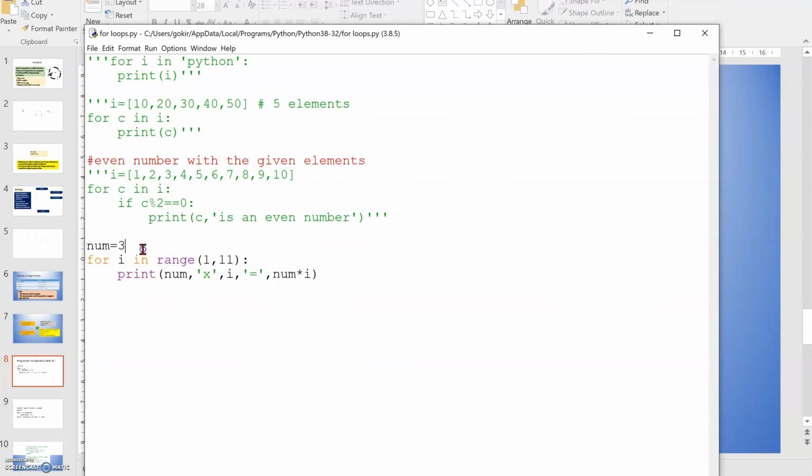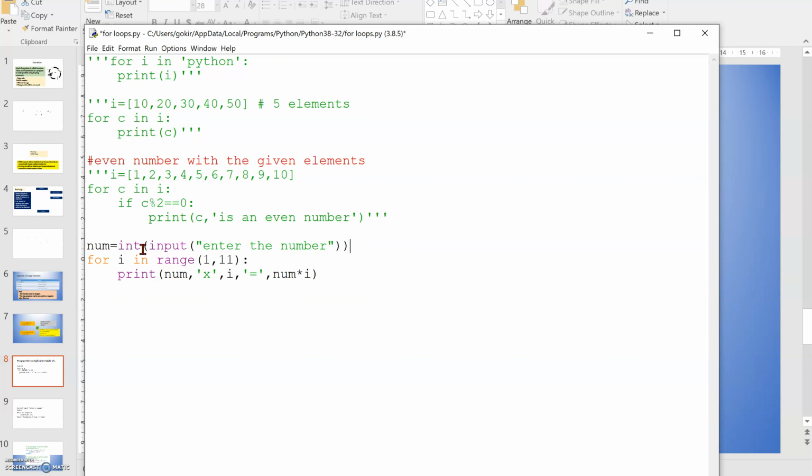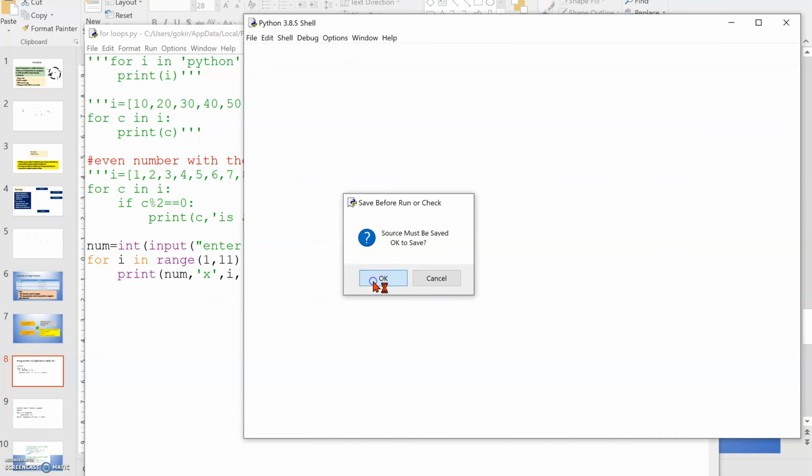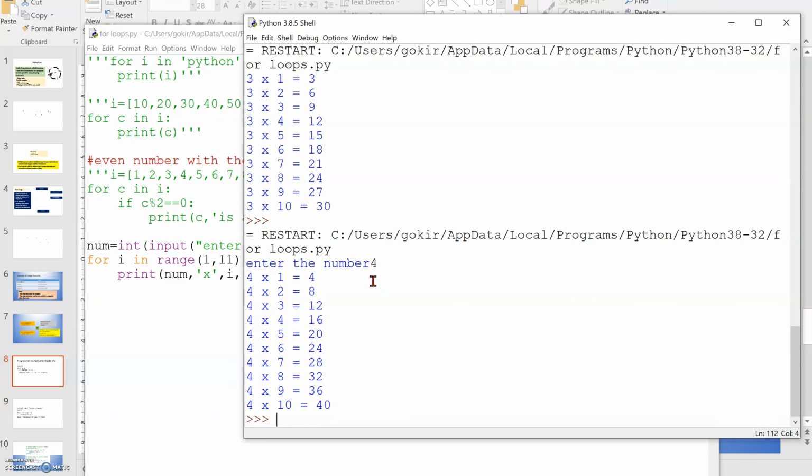Suppose I want to print as per my wish, whatever type of table I want. So input, enter the number. Enter the number I am giving. So let me see the program output. It's okay to save. So enter the number, suppose 4. So it will give me the fourth table.